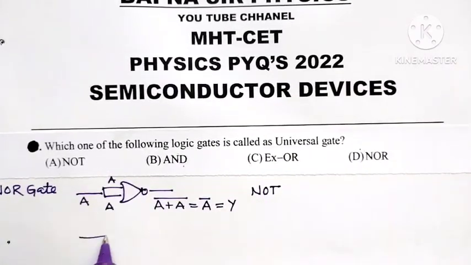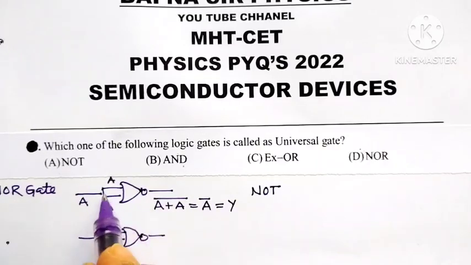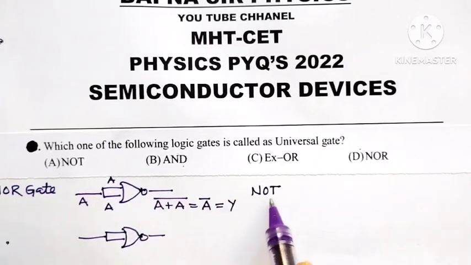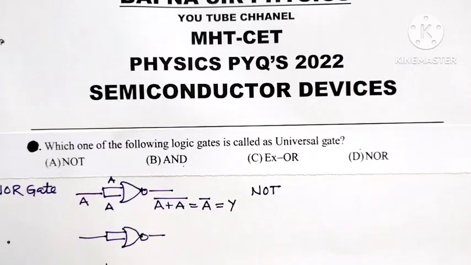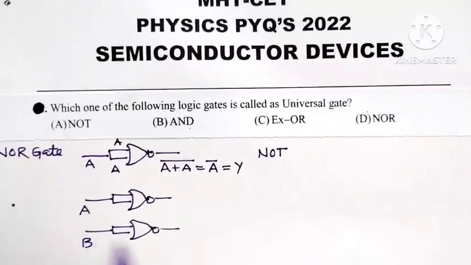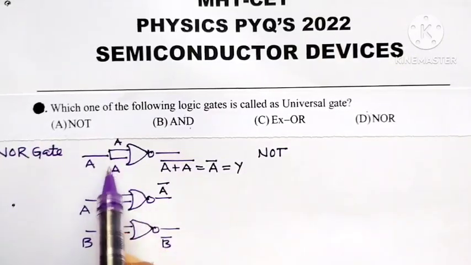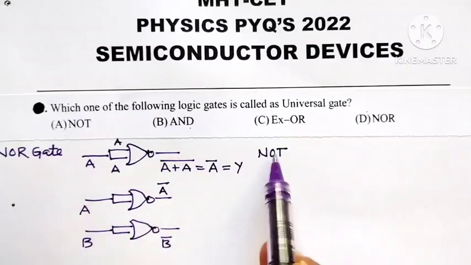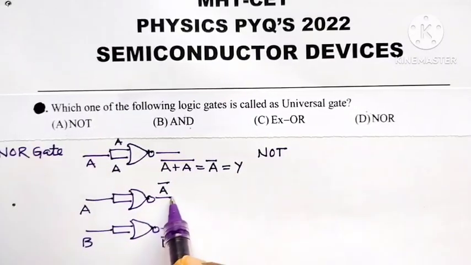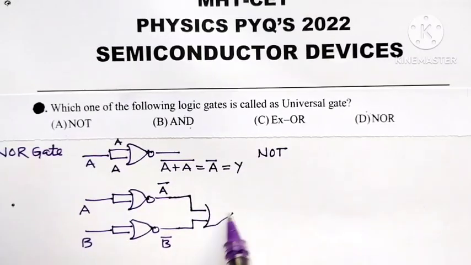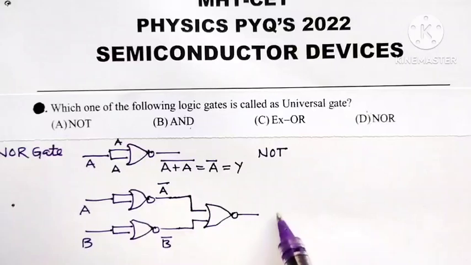Now, a single input NOR gate works as a NOT gate. So, here we will take two single input NOR gates, and let the input of the first one be A and the input of the second one be B. So, the output of this is A bar and this is B bar, because when inputs are shorted, NOR gate works as an inverter or NOT gate. And let the outputs of these two be given as inputs to another NOR gate. Then what is the output of this NOR gate?